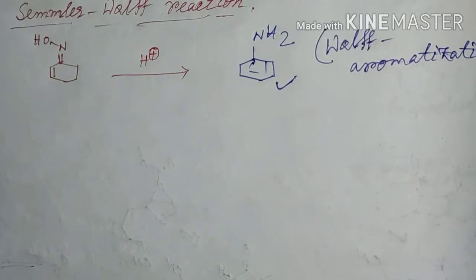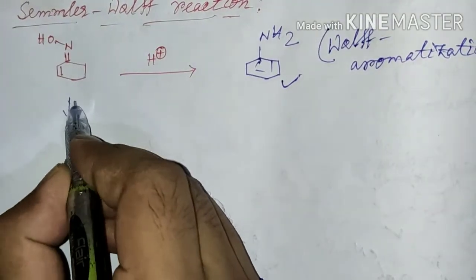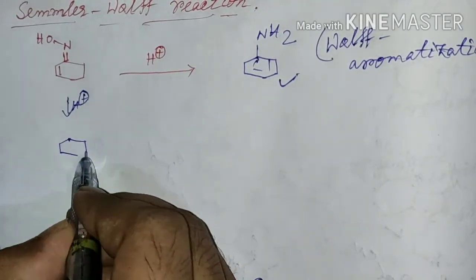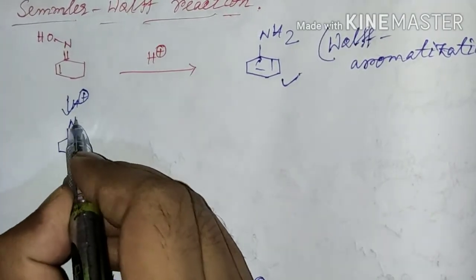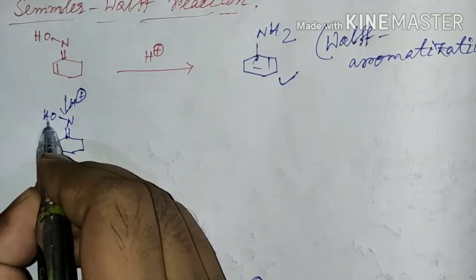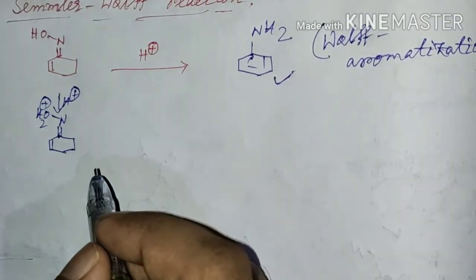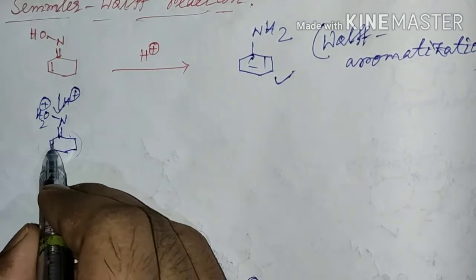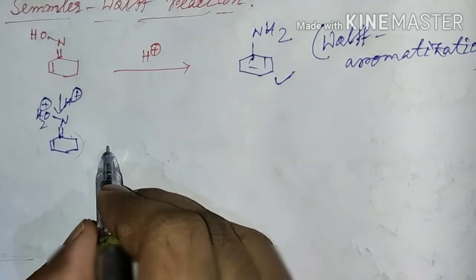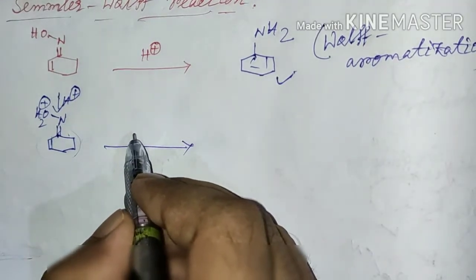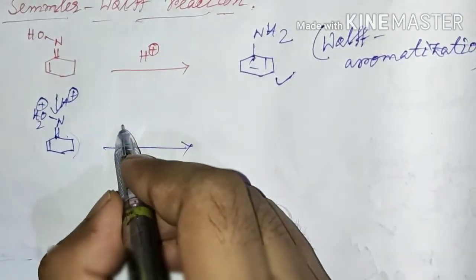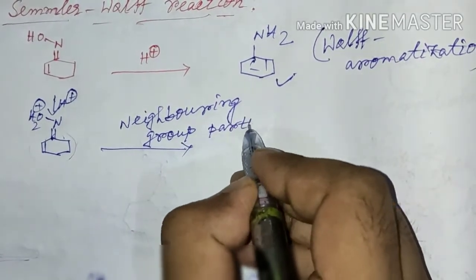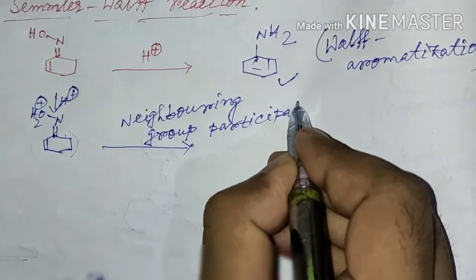In the first step, since acid is there, there will be protonation of this oxime OH. And now since the cyclohexane ring contains one double bond, it can show its neighboring group effect, also called neighboring group participation, that is NGP.